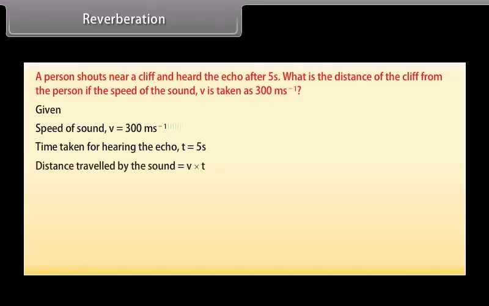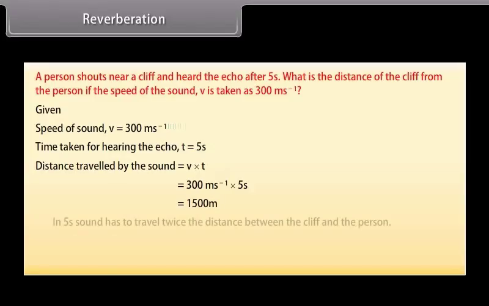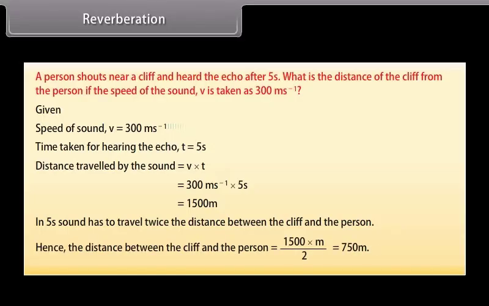Distance travelled by the sound is equal to v times t, which is equal to 300 meters second raised to the power minus 1 times 5 seconds, which is equal to 1500 meters. In 5 seconds, sound has to travel twice the distance between the cliff and the person. Hence, the distance between the cliff and the person is 1500 meters divided by 2, that is 750 meters.